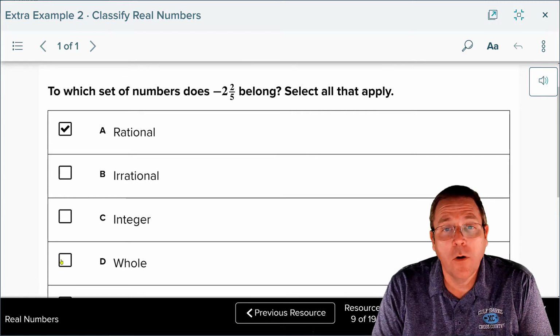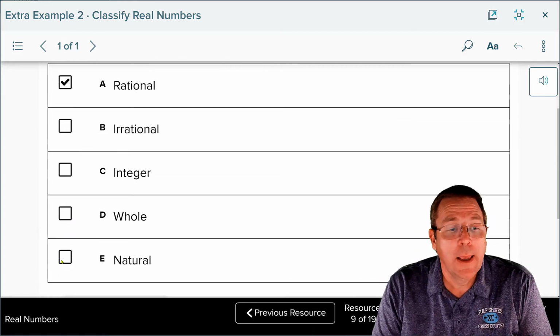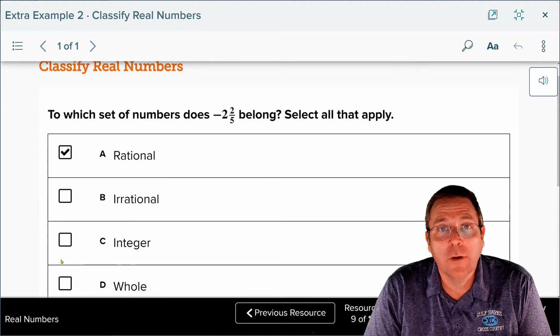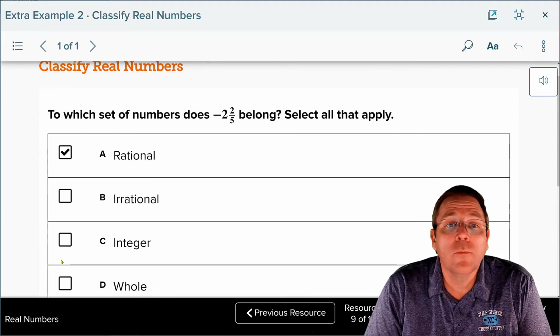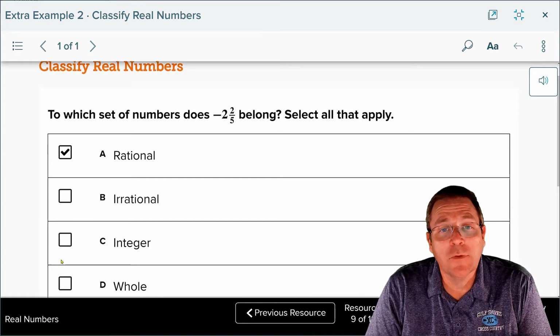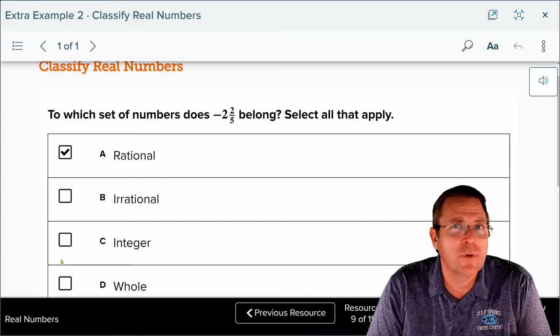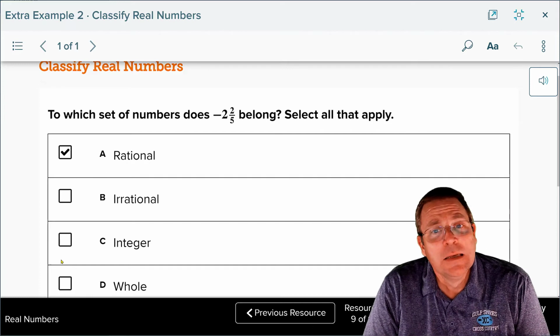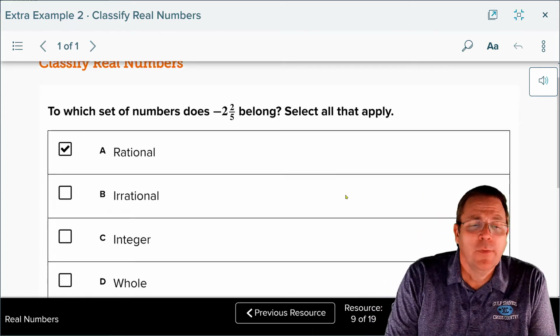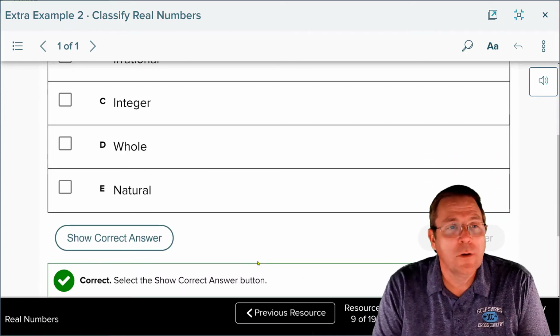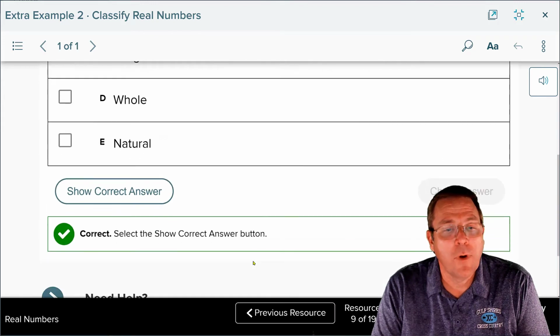It's also not a whole number, 1, 2, 3, and it certainly is not a natural number, because if the caveman tried to couple up with negative 2 and 2/5 sheep, that would be kind of messy. It'd also be a negative number, so it really wouldn't even be sheep at all. I guess that was the aftermath of eating 2 and 2/5 sheep. Like I said, kind of messy. The only correct answer here is going to be A. It's going to be a rational number.